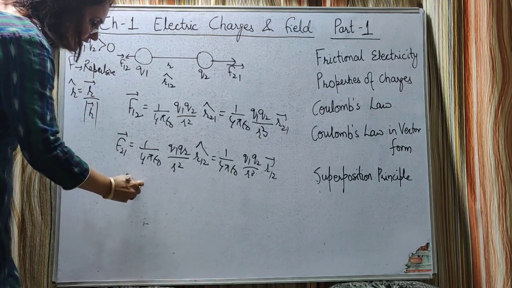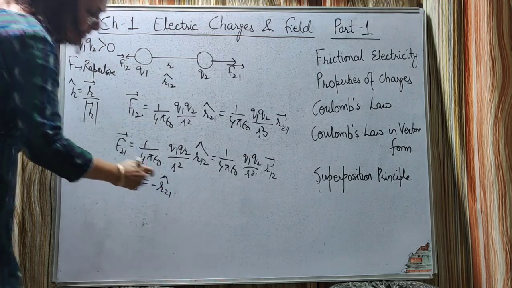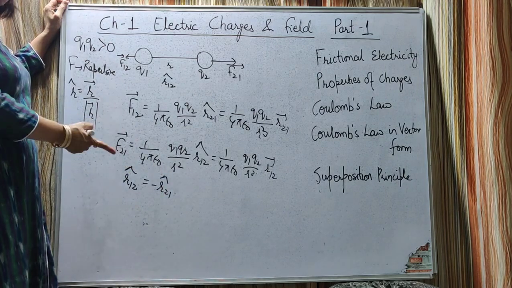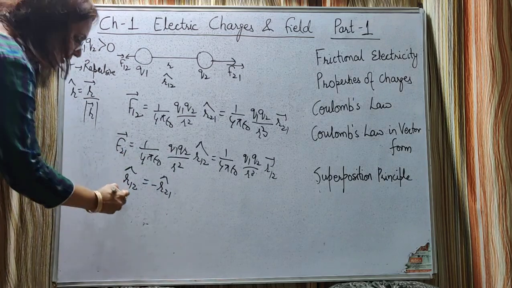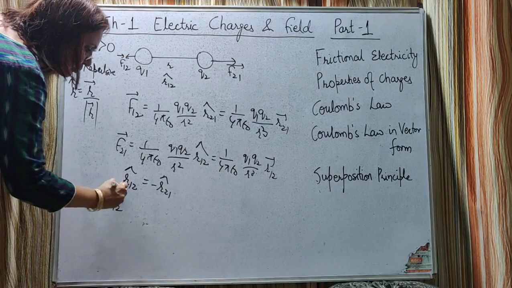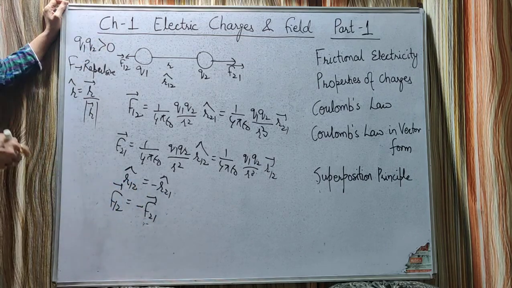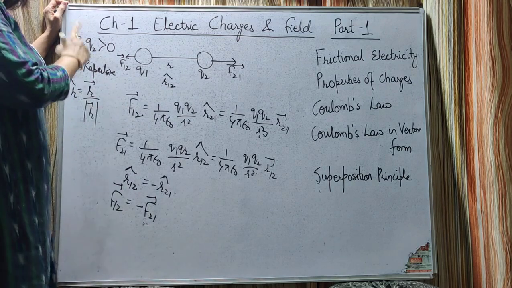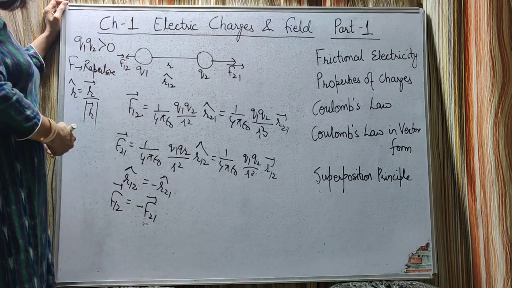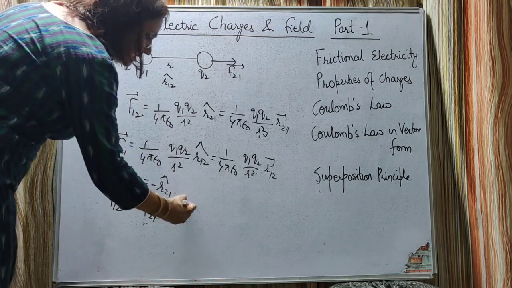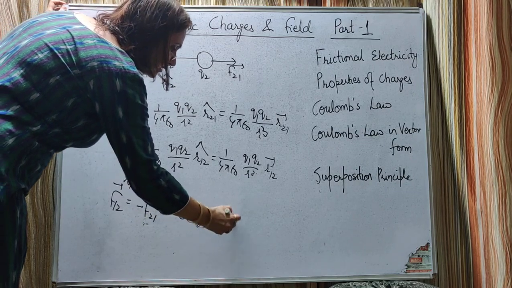Okay, now we know that r12 unit vector is minus r21 unit vector. Both have unit magnitude, but only the direction is opposite. So from here we see that F12 vector is equal to minus F21 vector. That is, it obeys Newton's third law. The Coulomb force, Coulomb's law obeys Newton's third law.